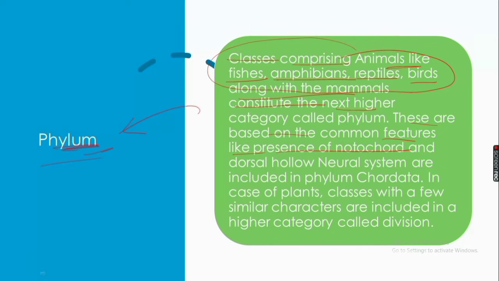In case of plants, classes with a few similar characters are included in a higher category called division, the same level as phylum.